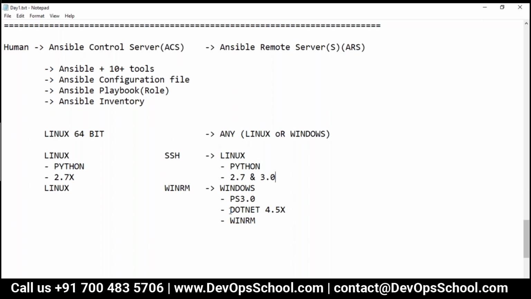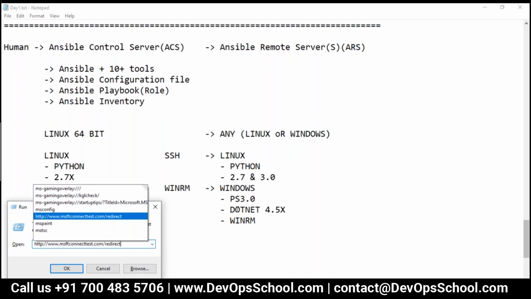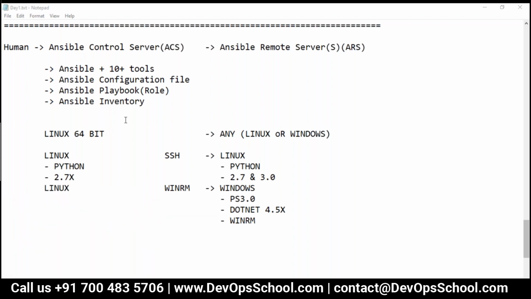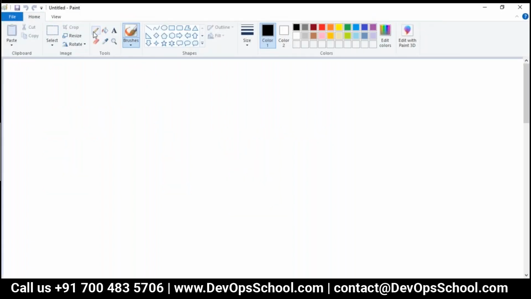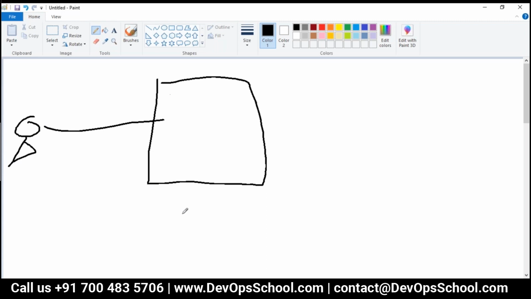Let me help you visualize this in a diagram. This is me. I will talk to the ACS, the Ansible Control Server. This has to be Linux only.